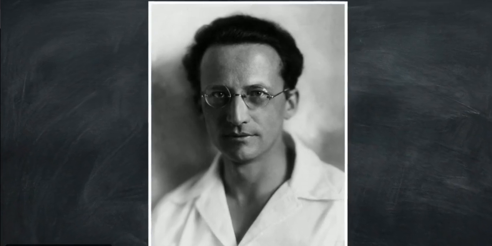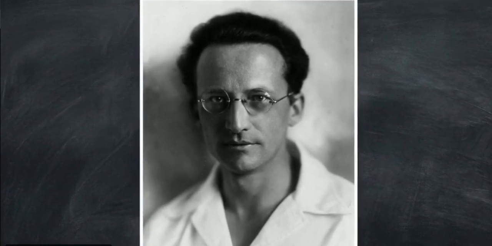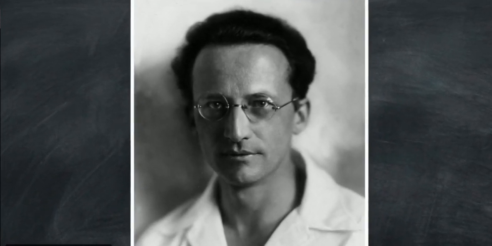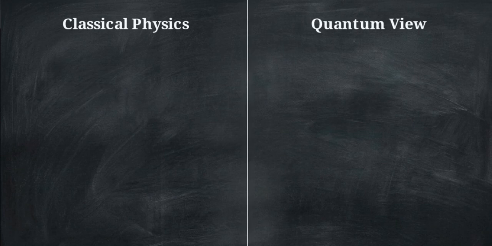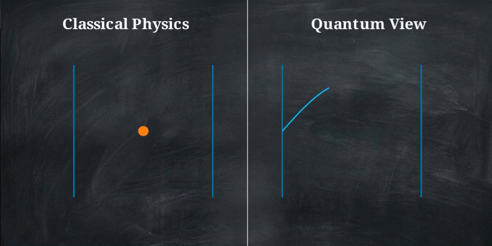In the 1920s, physicists needed a mathematical framework to test the radical idea that matter acts like a wave. Erwin Schrödinger provided the tools. To understand the shift, look at this comparison. On the left, classical physics, a simple ball bouncing steadily down a hallway. On the right, the quantum view, a continuous wave trapped and vibrating between two strict physical constraints.